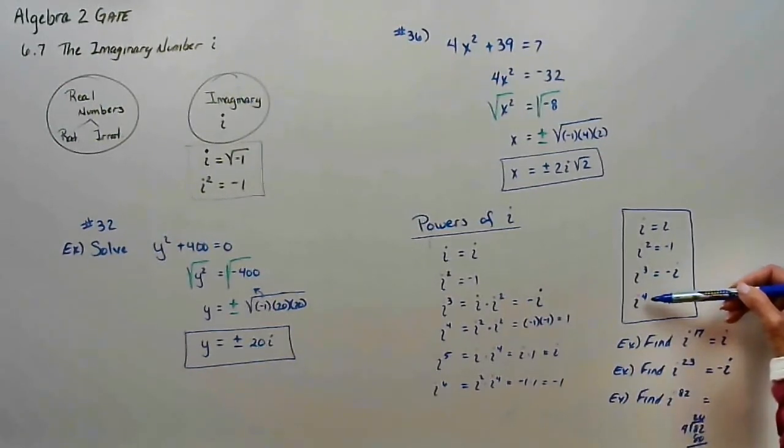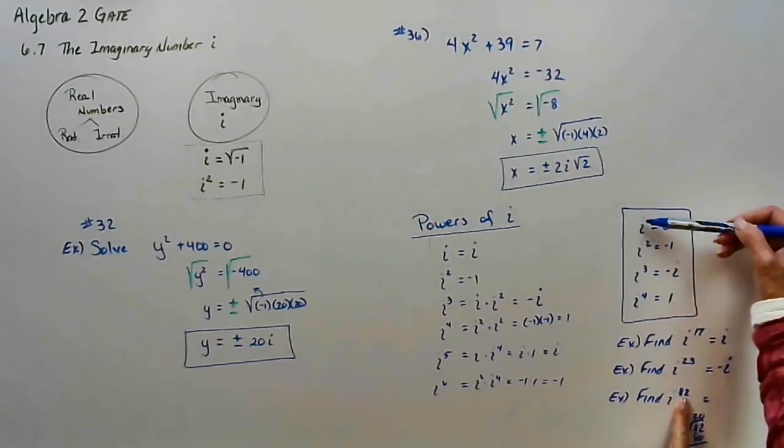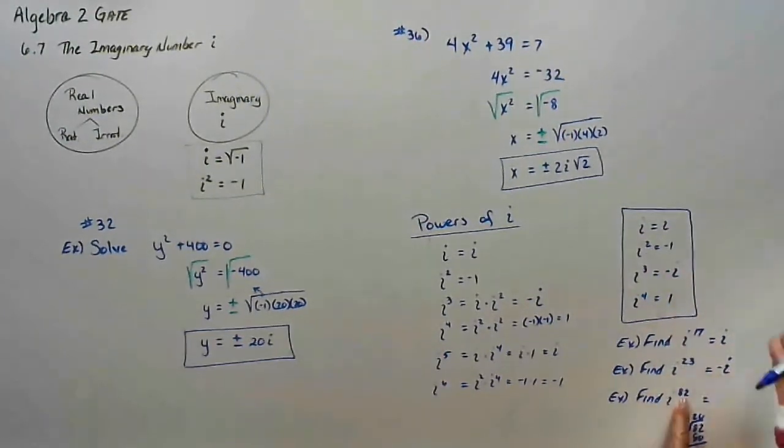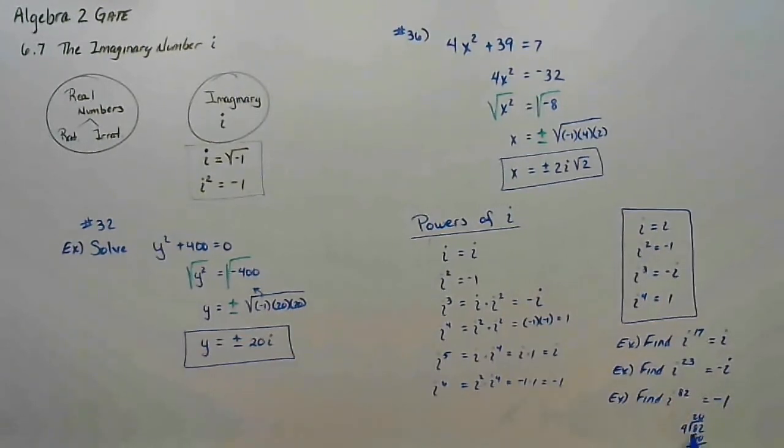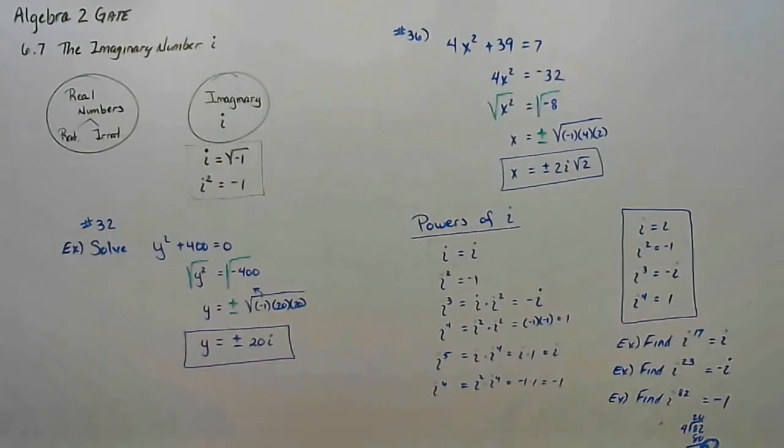And the remainder is 2, because I'm going to 82. This would be 81, 82. So it's not so much how many times it goes in evenly. It has everything to do with that remainder that was left over. Okay? So it's pretty cool.